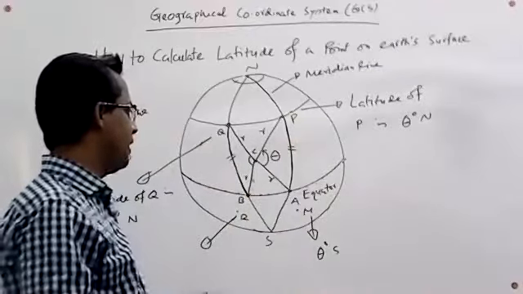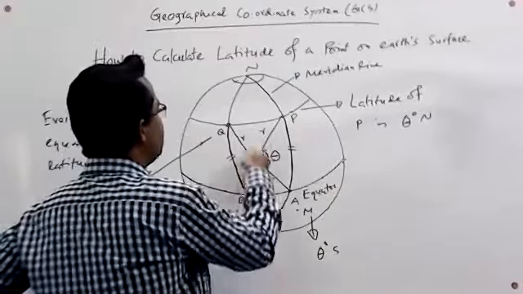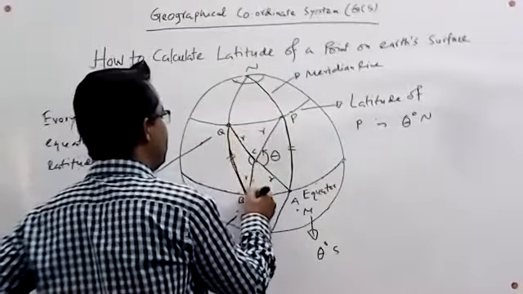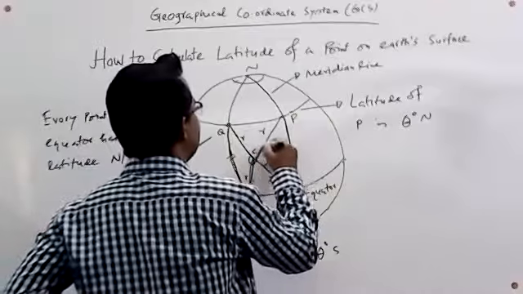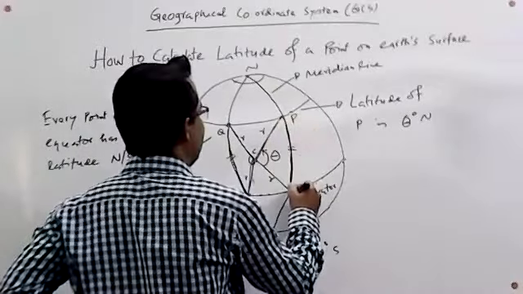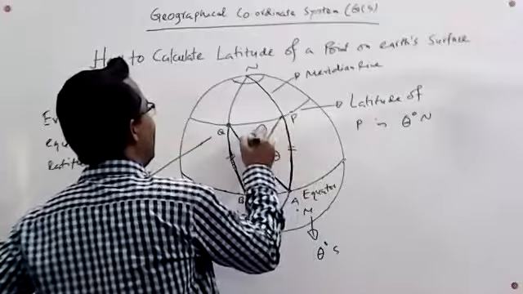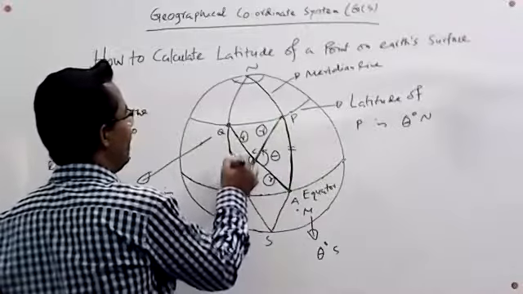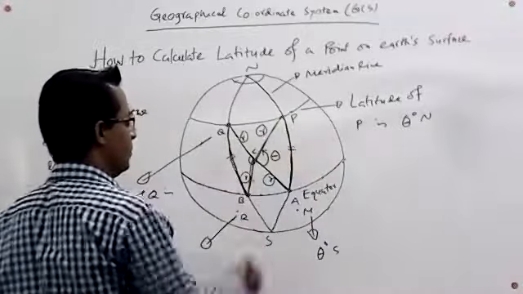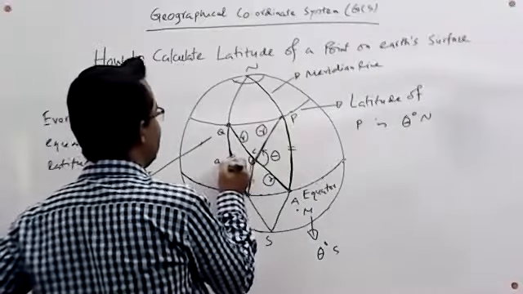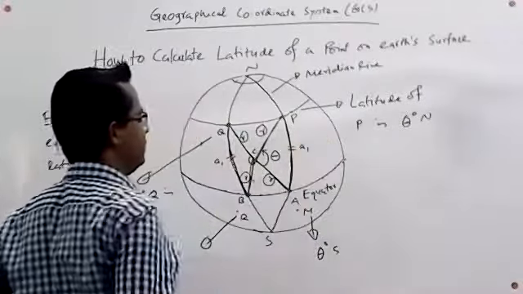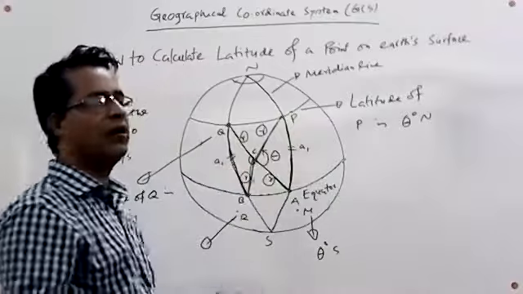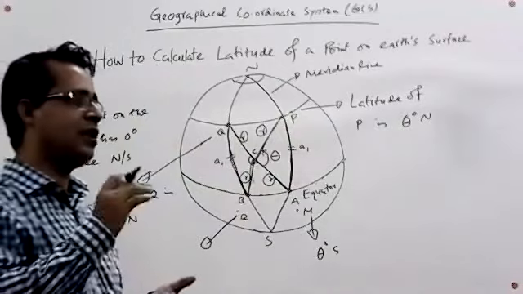Now, if we compare these two regions, one region C, Q, B, C, and another region C, P, A, C, we see that R is the same, also R is the same, and these two arcs are also the same. If this is A1, this is also A1. So we can say that these two regions are congruent.